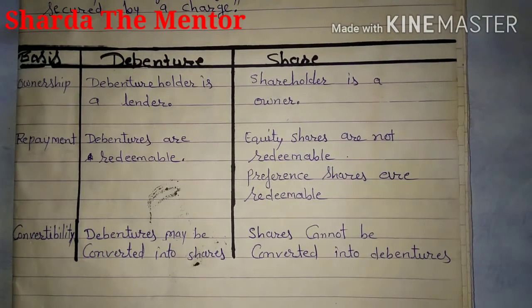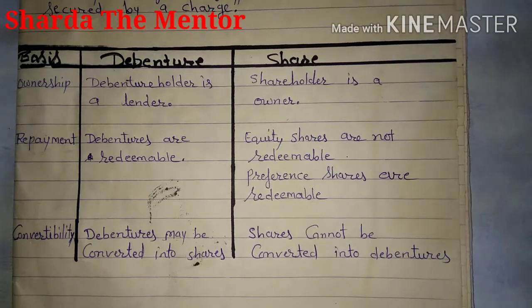Now convertible. Debentures may be converted into shares if it is mentioned at the time of issue of debenture, but shares cannot be converted into debentures. It means if the terms at the time of issue say so, debentures can be converted into shares. But shares cannot be converted into debentures.